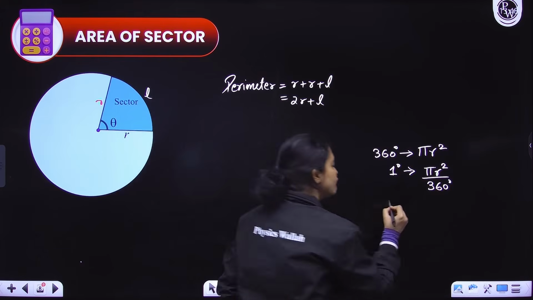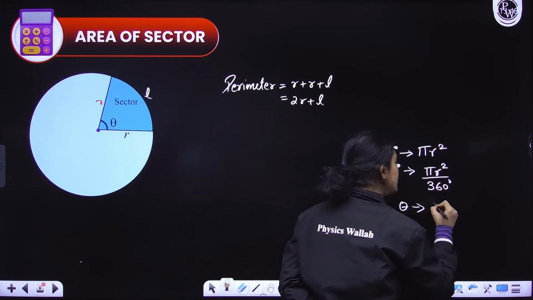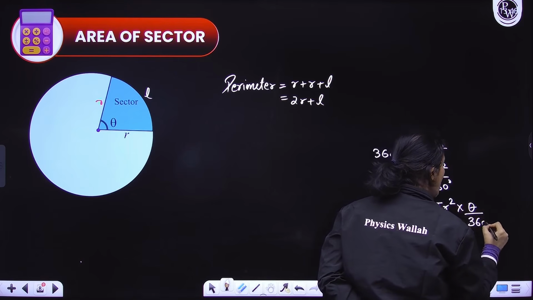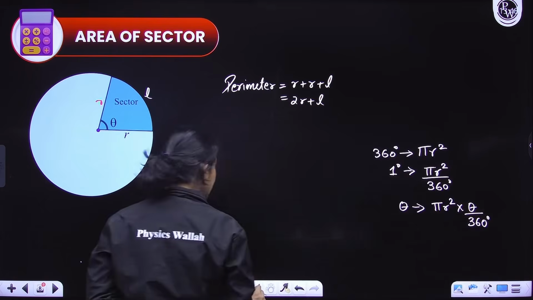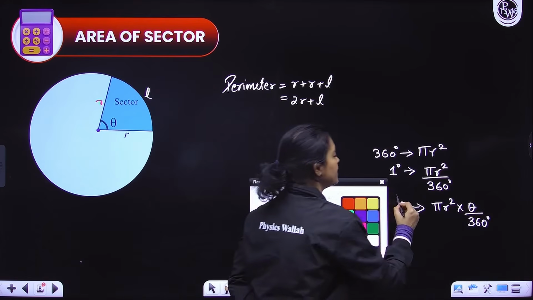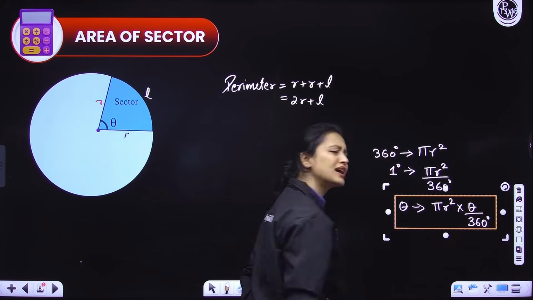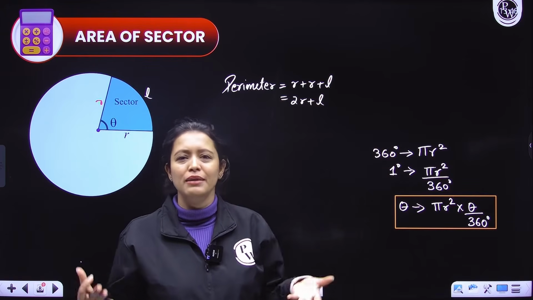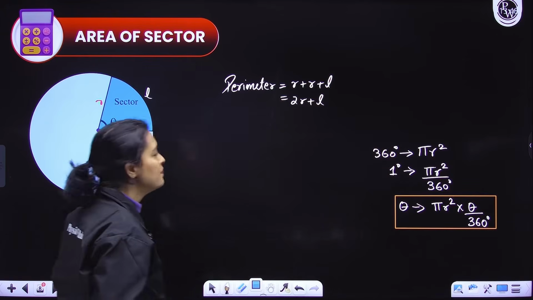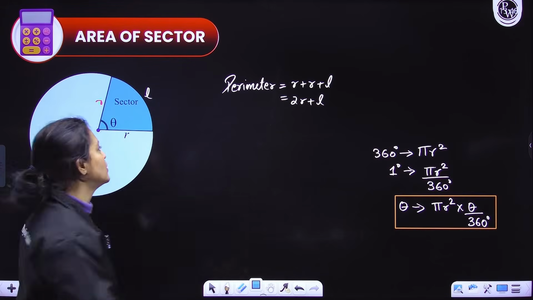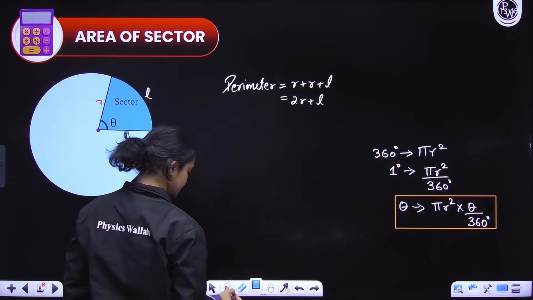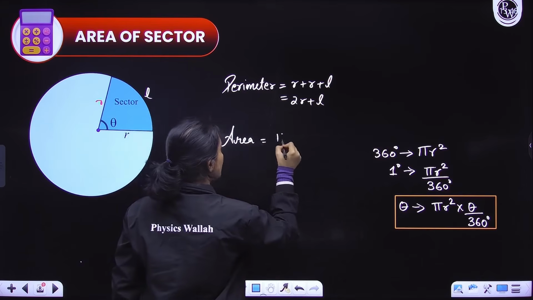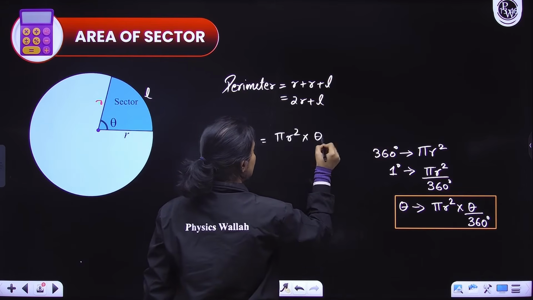Okay? So for any theta, what would be the area? It would be pi r square into theta by 360 degrees. All of it comes directly, I repeat, from the unitary method. Even if you forget the formula, guys, if you know the simple derivation, you will never forget it. You can always derive it, hai na? Okay, so here I'll write the area again. Area of a sector is equal to pi r square into theta by 360 degrees.